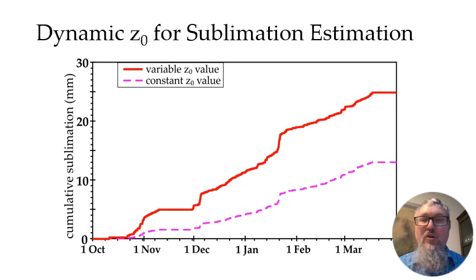We then took this dynamic or variable Z naught correlation that we found and modeled sublimation. We can see that we got, from our Julie Circle site near Meeker, Colorado, about 24 millimeters of sublimation using the bulk transfer formula, whereas if we used a constant Z naught value, such as 0.24 millimeters as used by the Community Land Model, we only got about 13.